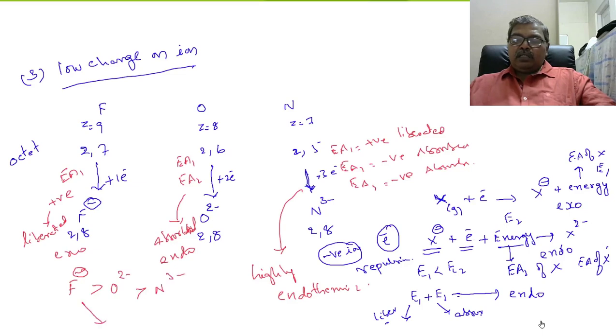So this is the ease of formation of ions. Okay. So what is the conclusion? Ion with low charge forms readily, then ion with high charge.